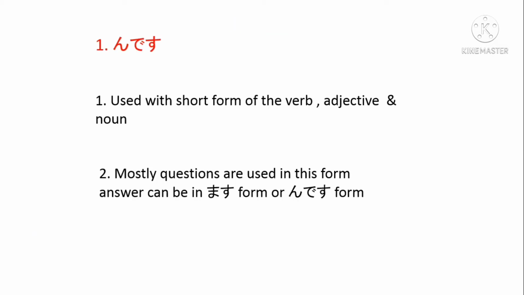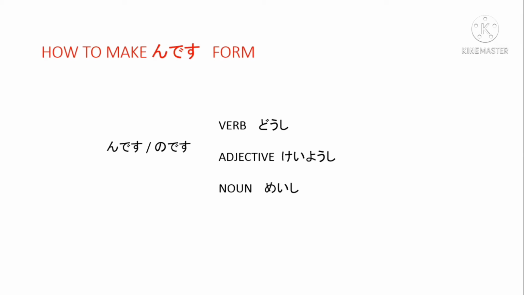んです is used with the short form of the verb, adjective and noun. Mostly questions are used in this form, and the answer can be in ます form or in this form. So let's see how to make the んです form. んです and のです both are the same. のです is the formal way. んです and のです will come with verbs (doushi), adjectives (keiyoushi) and nouns (meishi).